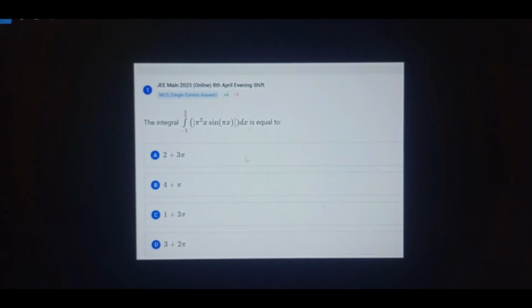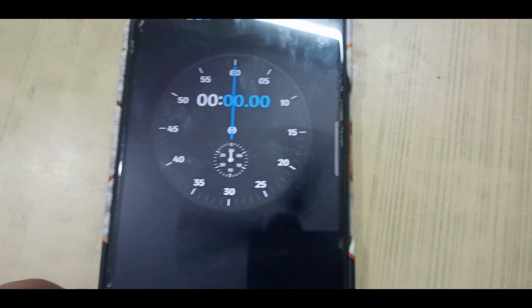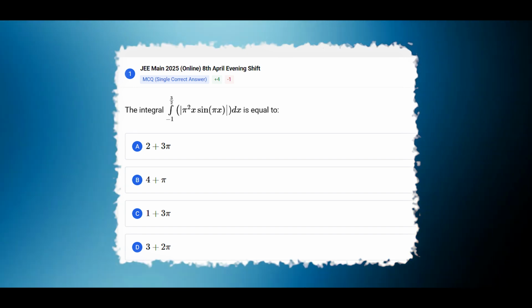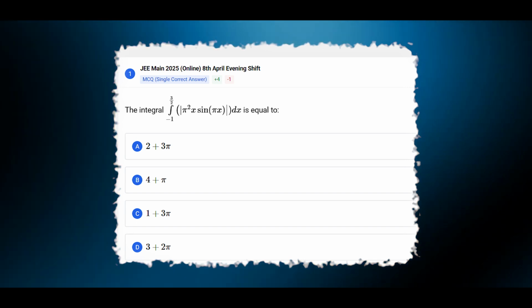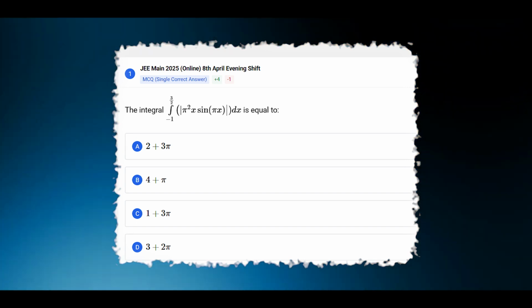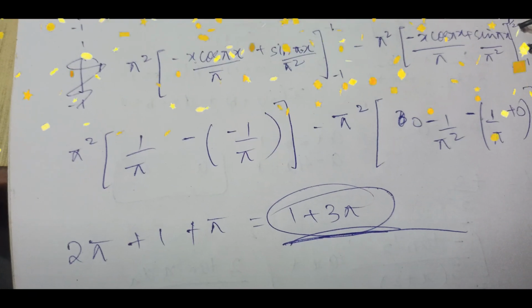So let us start. I'm starting with the JEE Mains question of mathematics and setting the stopwatch. The first question says the integral from minus 1 to 3 by 2 of mod pi square x sin pi x dx is equal to, and we have four options. It was an easy question, and after 5 minutes I solved it and got the correct answer, 1 plus 3 pi.